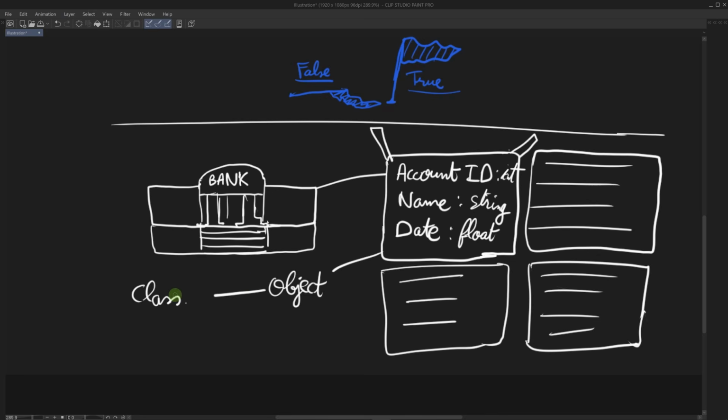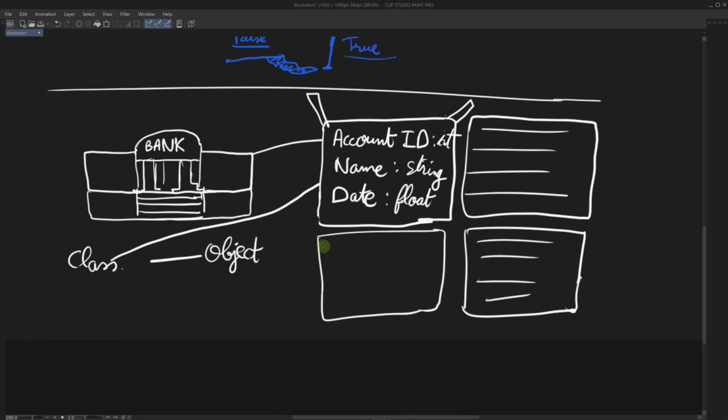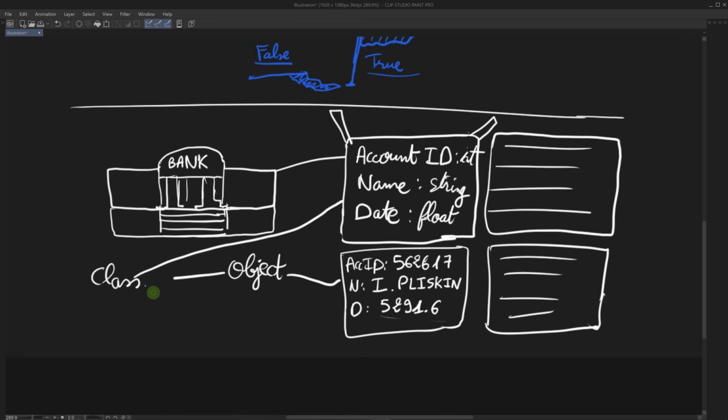So this is in fact the class, and an object is the instance of that class. It's the actual object in the system. Let's remove this line here and let's use this record here. Now the object is the actual record that's stored in the bank. Let's say we have a record where the account ID is this number, and we have here a name and we have a date in which it was created. So let's recap. A class is a description of what an object is, and the object is the actual instance of that class in the system or in your game.